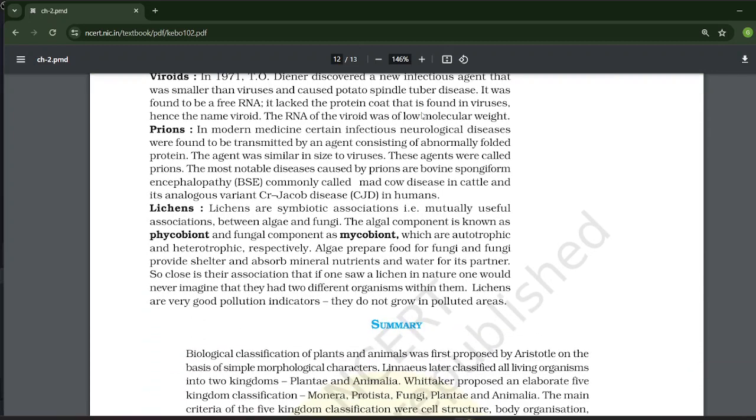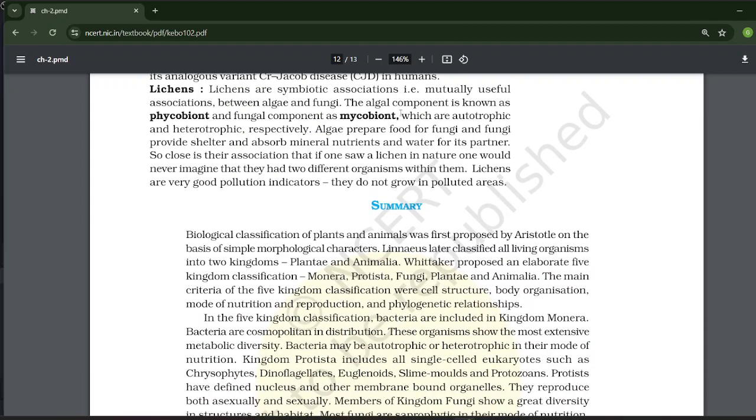Lichens. Lichens are symbiotic associations, that is, mutually useful associations between algae and fungi. The algal component is known as phycobiont and the fungal component is known as mycobiont, which are autotrophic and heterotrophic respectively. Algae prepare food for the fungi and the fungi provide shelter and absorb mineral nutrients and water for its partner. So close is the association that if one saw a lichen in nature, one would never imagine that there were two different organisms within it. Lichens are very good pollution indicators as they do not grow in polluted areas.